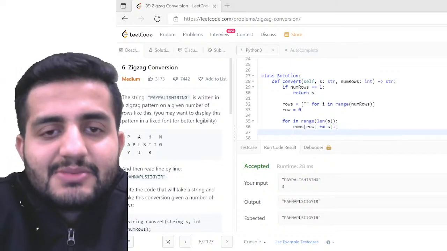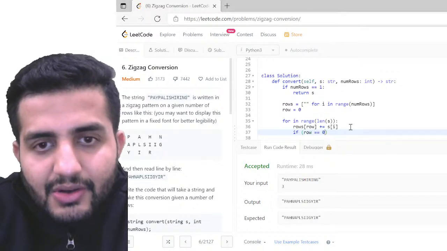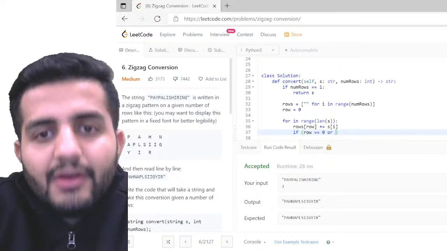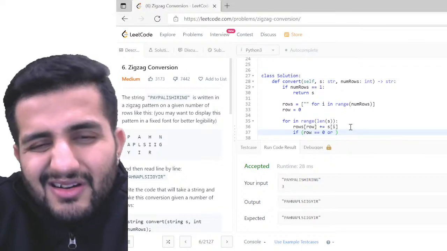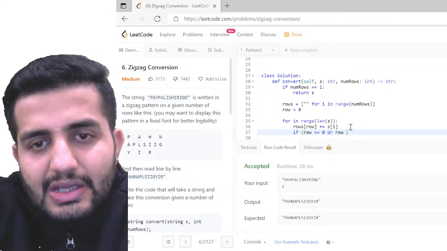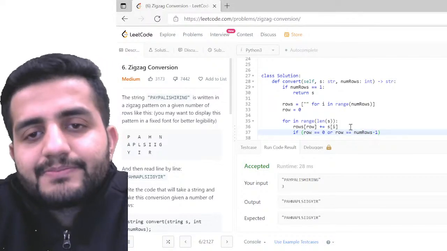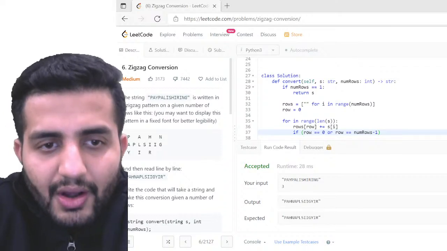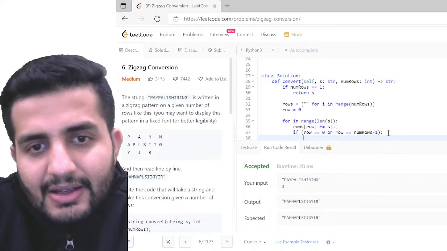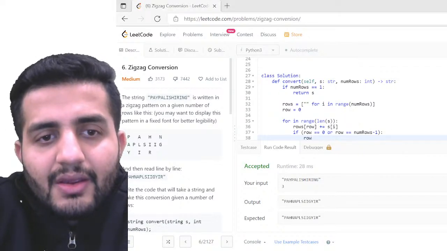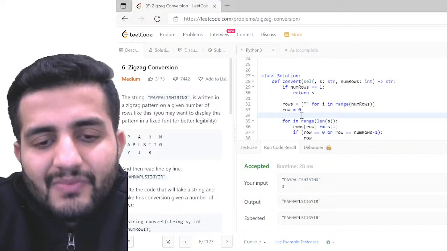Now in this case, if row is equal to 0 or row is equal to number of rows minus 1, then I should be initiating a step again here.